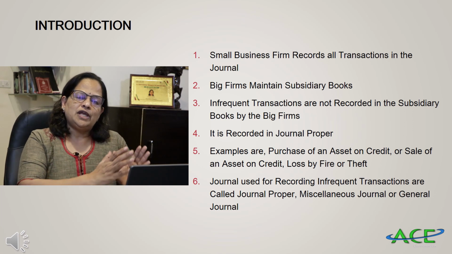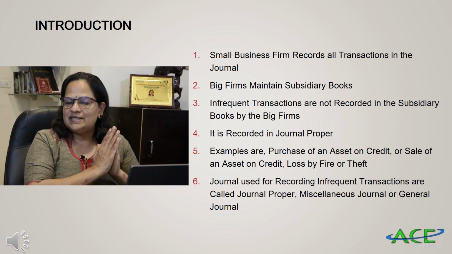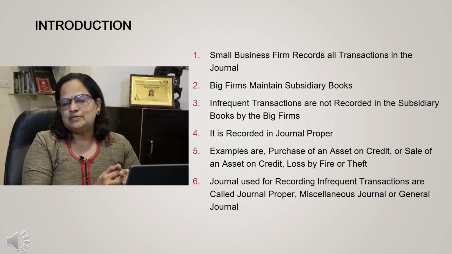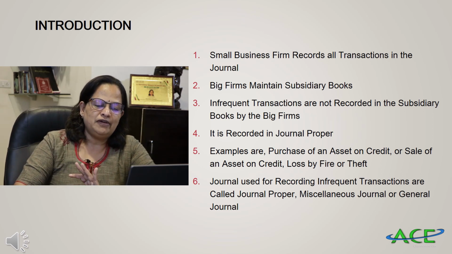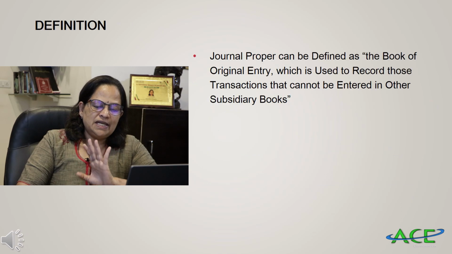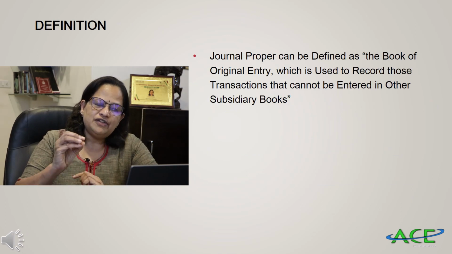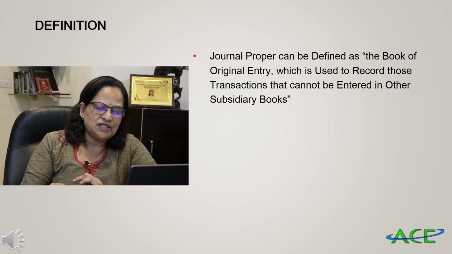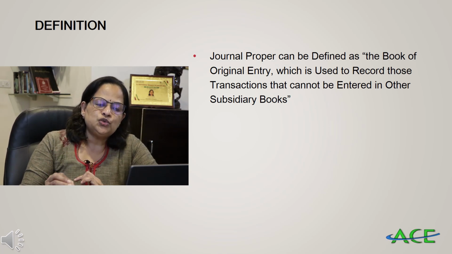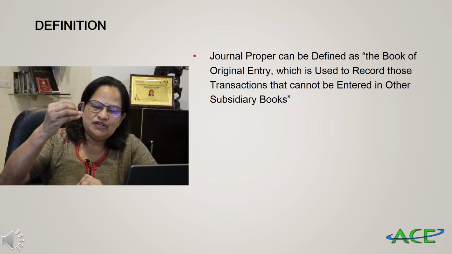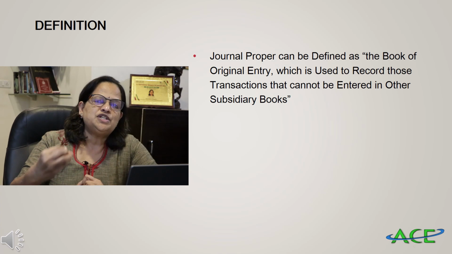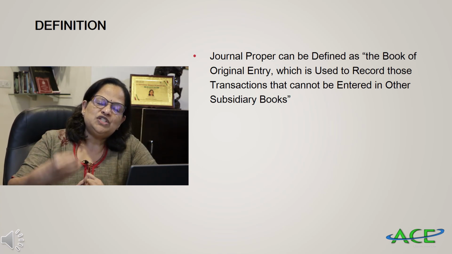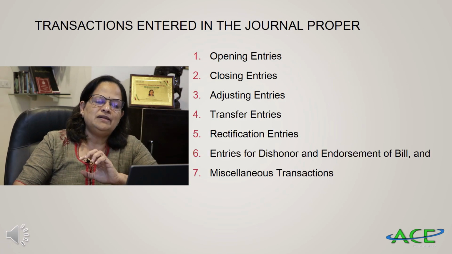Wherever you can include items into specific heads like the sales subsidiary book or purchases subsidiary book, we will include those items there. Whereas these are miscellaneous items which you cannot include anywhere, so we call it the miscellaneous journal or general journal. Now the definition: journal proper can be defined as the book of original entry which is used to record those transactions that cannot be entered in other subsidiary books. I told you if it's related to sales, sales returns, purchases, purchase returns, cash, we have specific subsidiary books for that. Whereas what you cannot include in the specific subsidiary books comes in the journal proper.